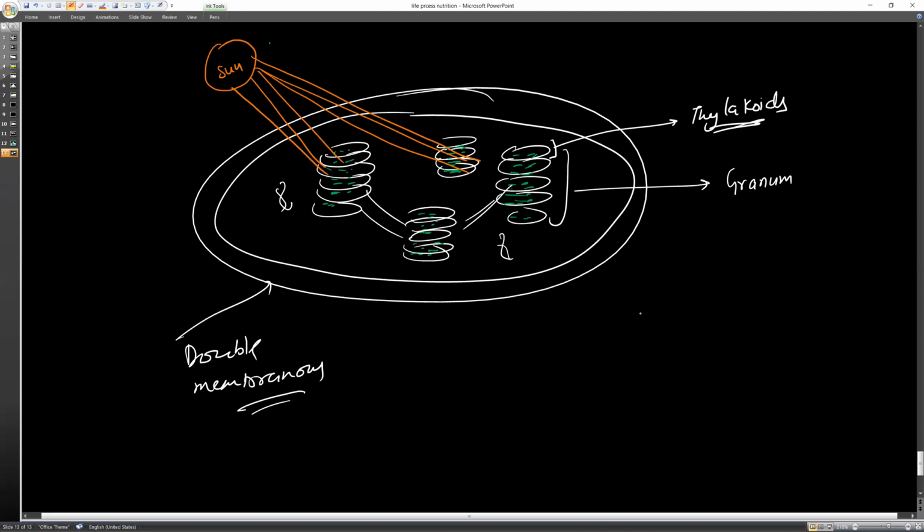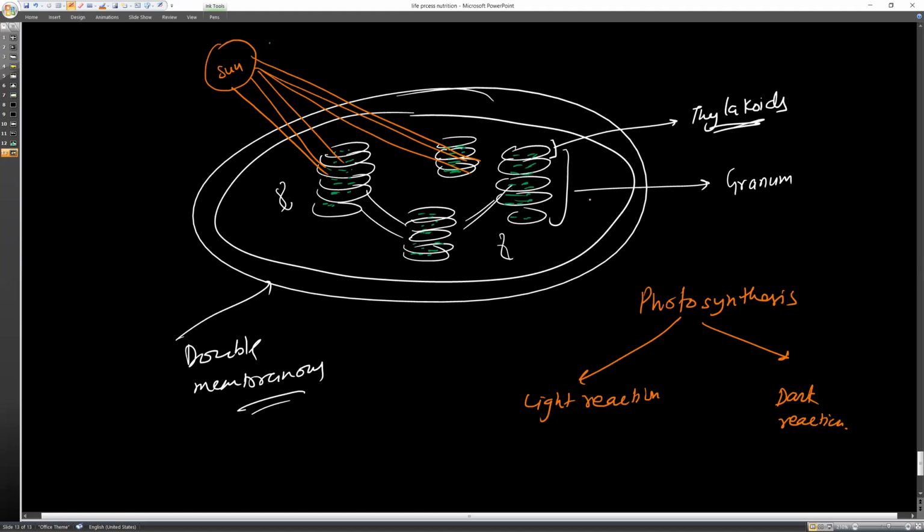So photosynthesis takes place in two parts. One is the light reaction, and another one is the dark reaction. I'm just going to explain it in a very simple manner. Light reaction means photolysis of water will take place. First step, photolysis of water takes place and reduced coenzymes are formed.